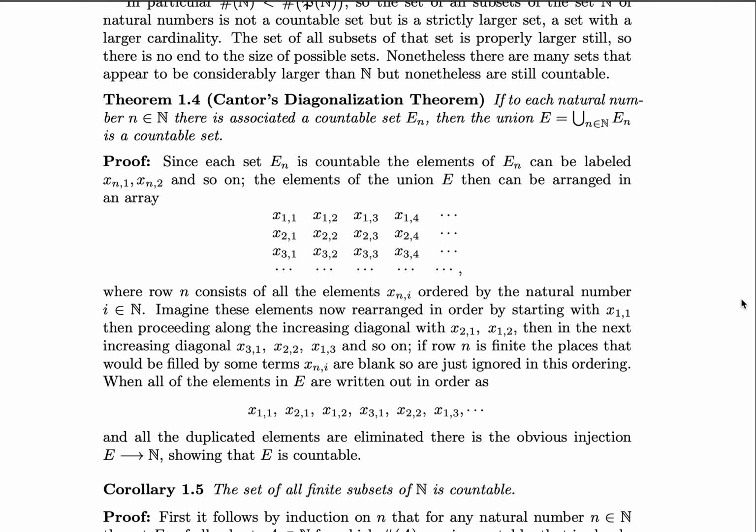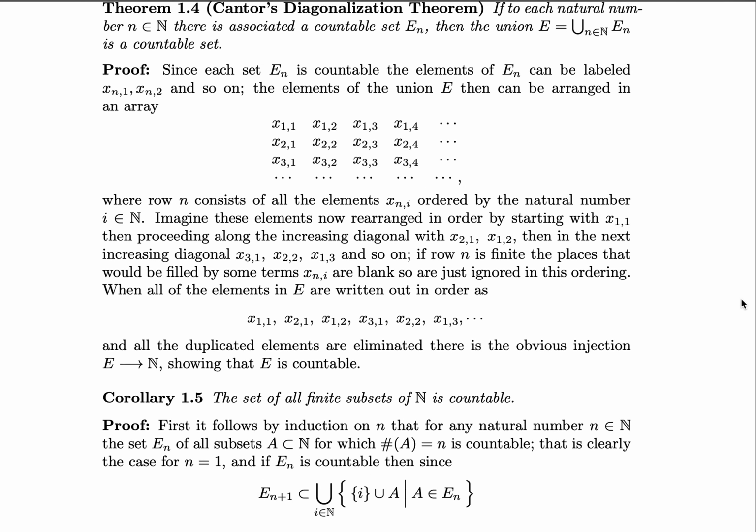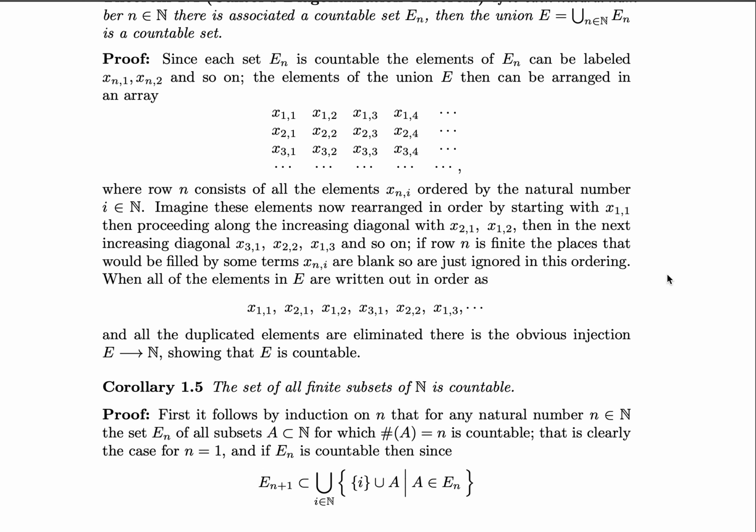And this is how we prove it, and this is where this famous theorem comes from. Since each set E_n is countable, the elements of E_n can be arranged as the first, the second, the third, and so on. So if we want to consider the union E of all of these E_n's, then we can write them out like this.